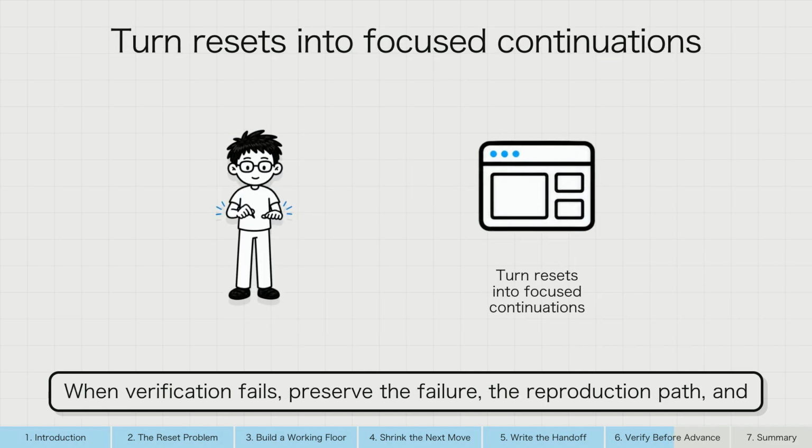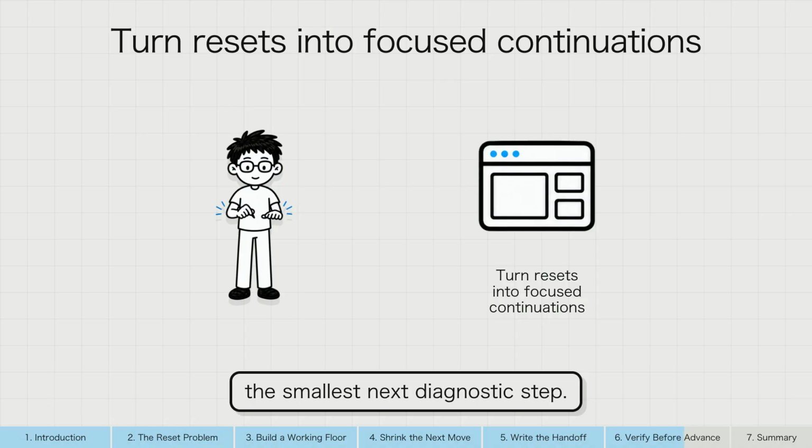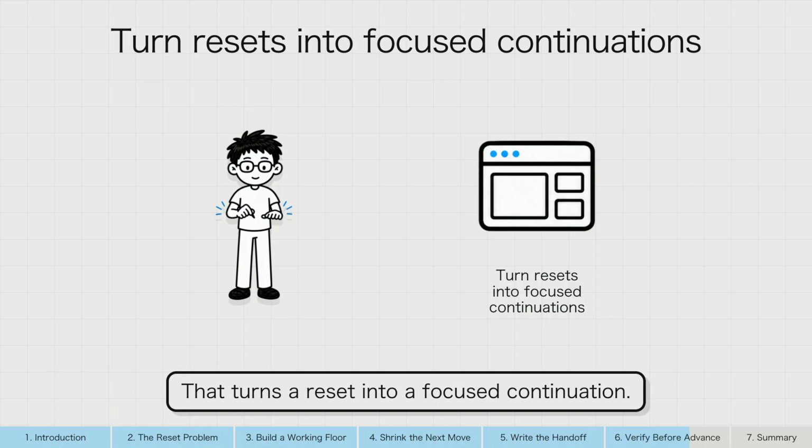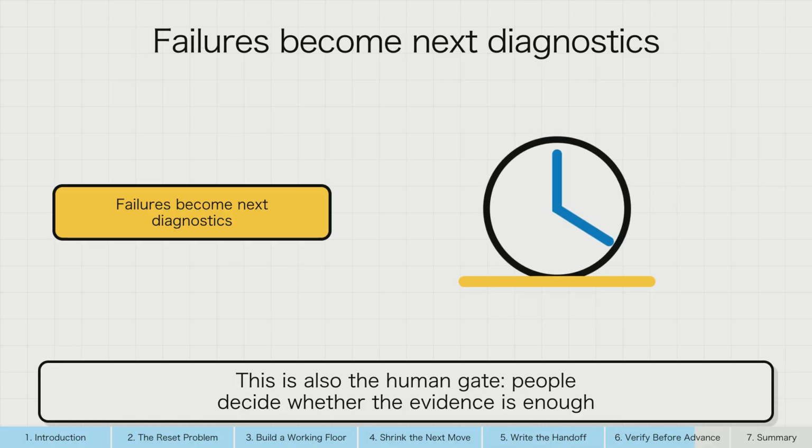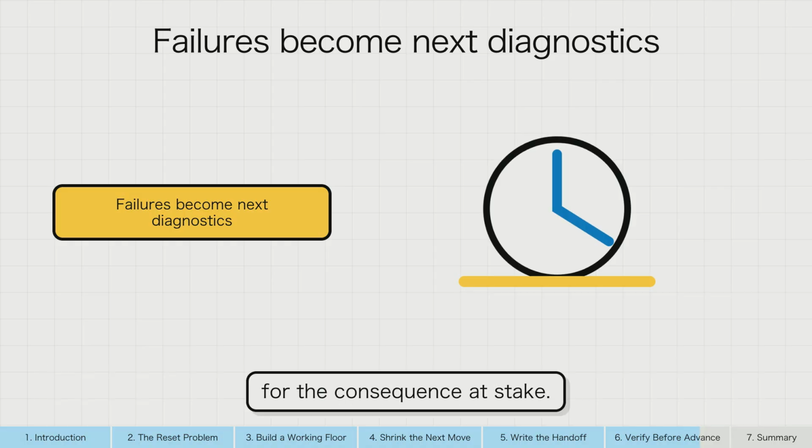When verification fails, preserve the failure, the reproduction path, and the smallest next diagnostic step. That turns a reset into a focused continuation. This is also the human gate. People decide whether the evidence is enough for the consequence at stake.